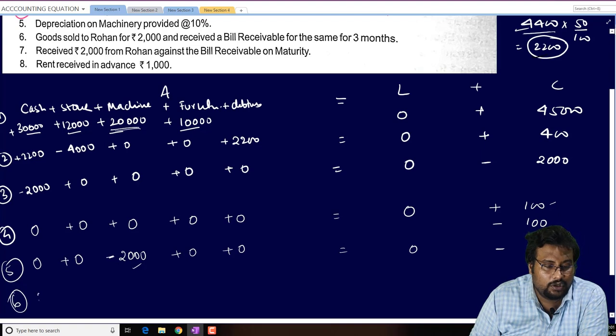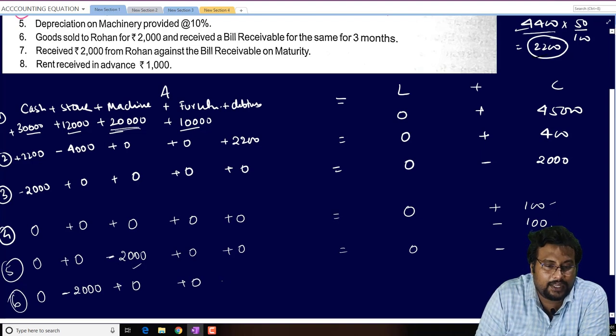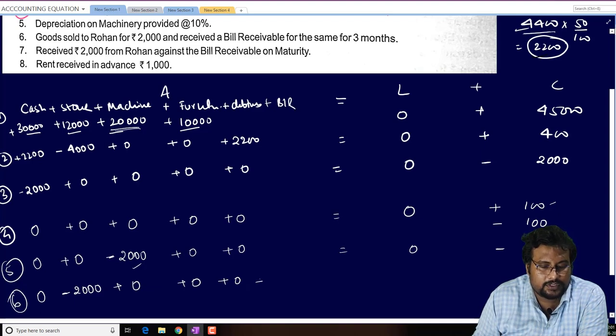So in cash 0, and we sold the goods, so our goods is going out from the stock. In machine it will be 0, in furniture it will be 0, in debtors it will be 0, and the new asset, bills receivable. Bills receivable is how much? Plus 2000 rupees. No future payment, no profit and loss.